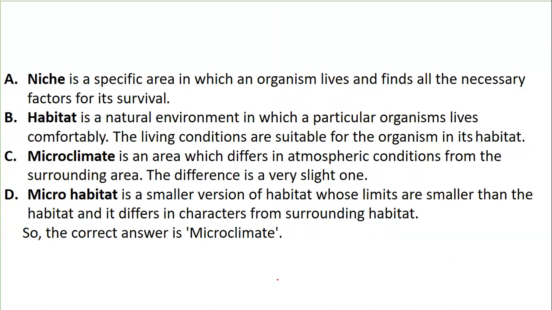And microhabitat is a smaller version of habitat whose limits are smaller than the habitat, and it differs in characters from the surrounding habitat. So when we talk about niche, it is the specific area where the organisms live. Habitat is a natural environment where the organisms live comfortably. Microclimate is the atmospheric conditions, and microhabitat is the smaller version of habitat.